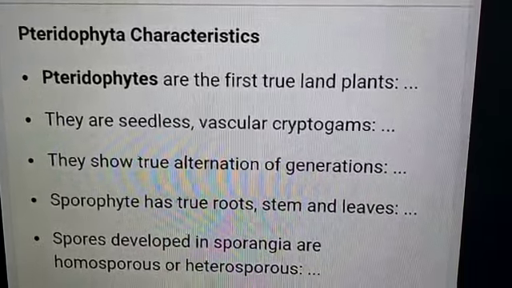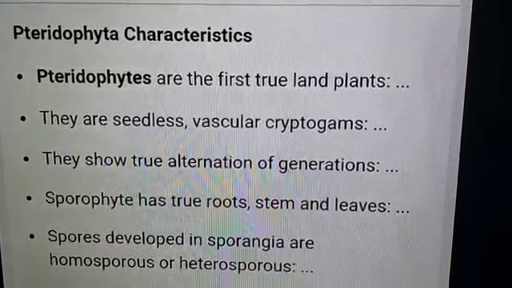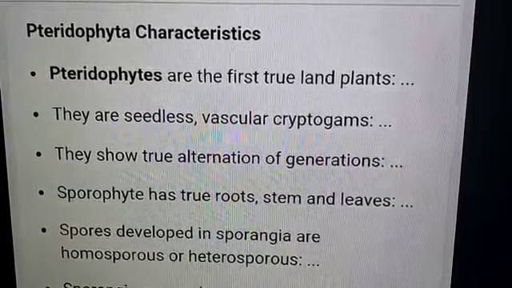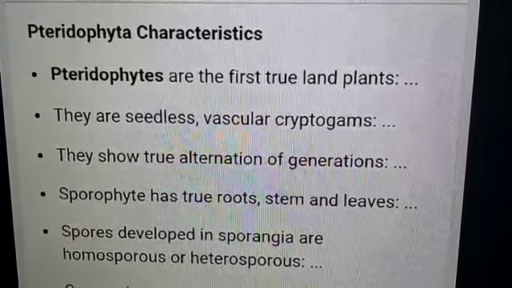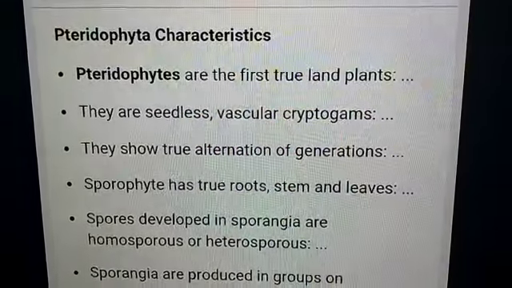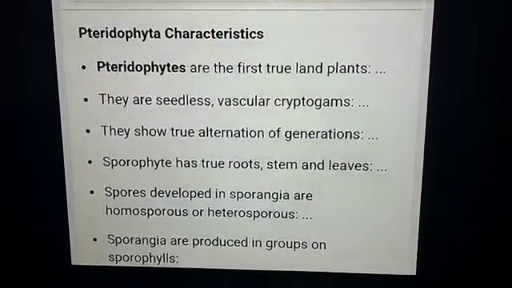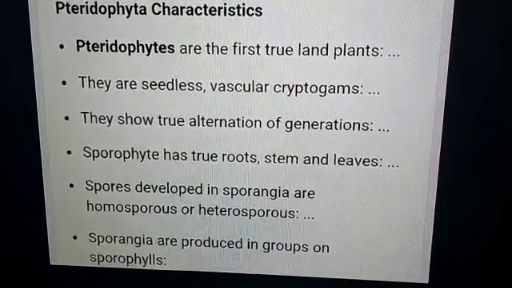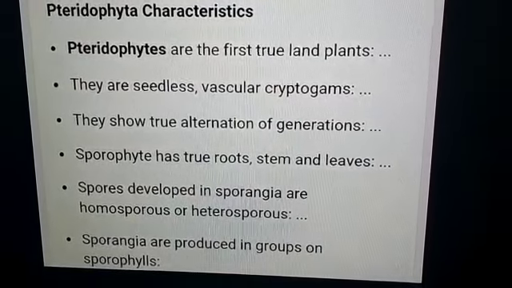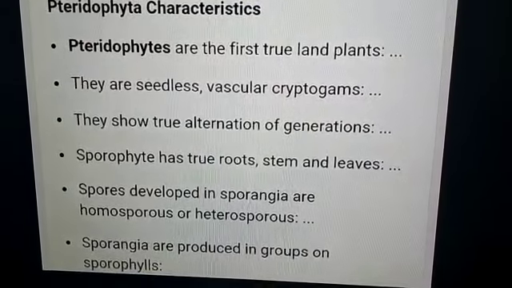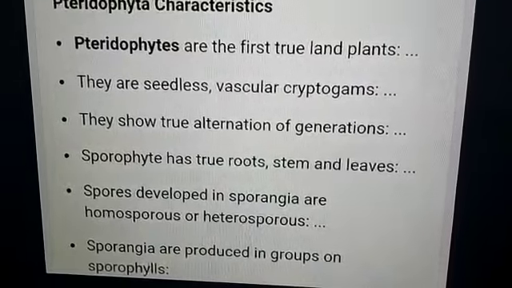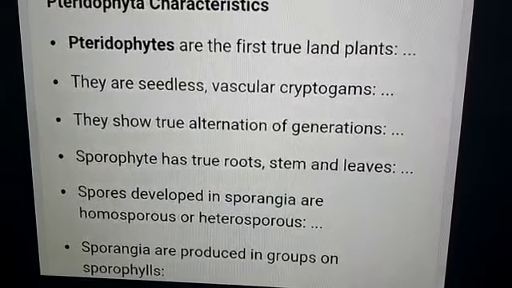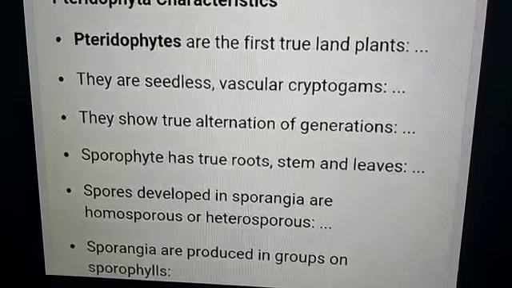Generally, up to bryophytes there is no proper division of root system, shoot system and leaves. But in pteridophytes, we can see the leaf system and root system. Spores develop in sporangia, and they are homosporous or heterosporous, where two types of spores will be present. Sporangia are produced in groups in the sporophylls.